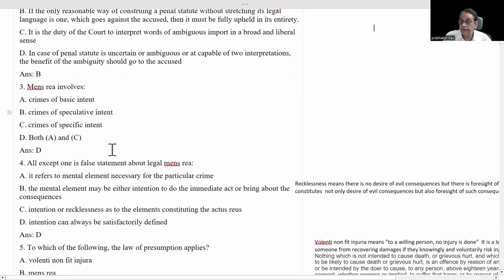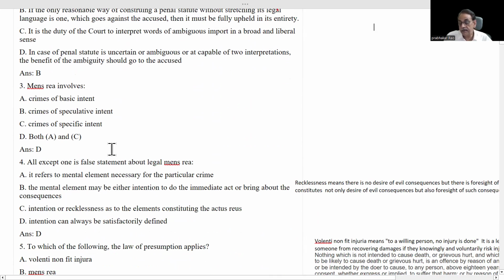Question number 3. Mens rea involves crimes of basic intent, right? Crimes of speculative intent, no. Crimes of specific intent, yes, it is true. Speculative intent means that we are speculating that he has intent. That is not permissible in criminal law.